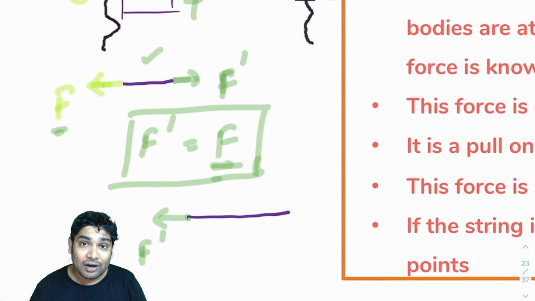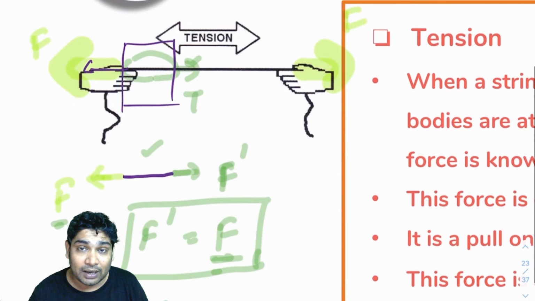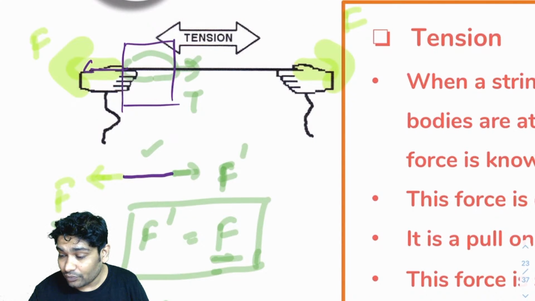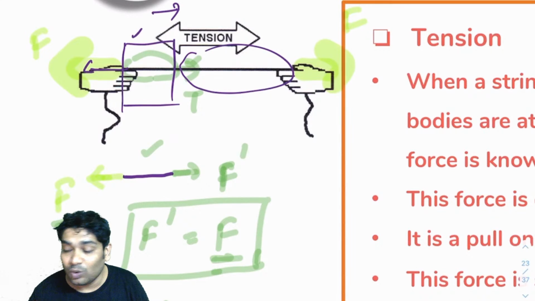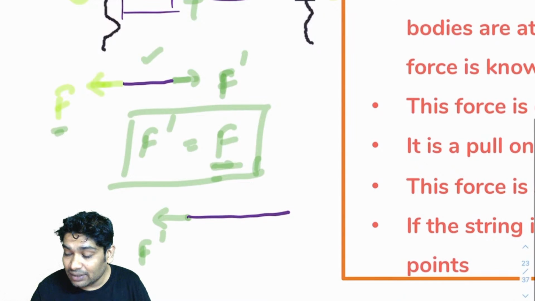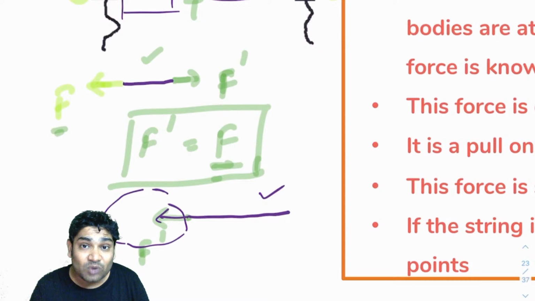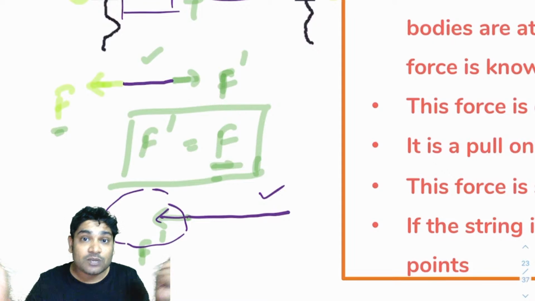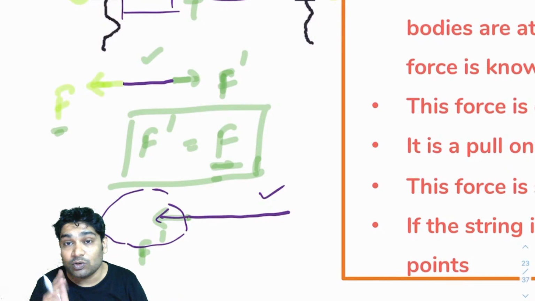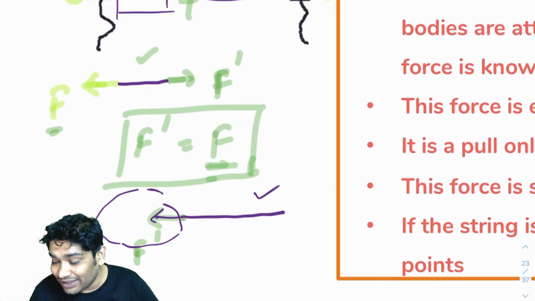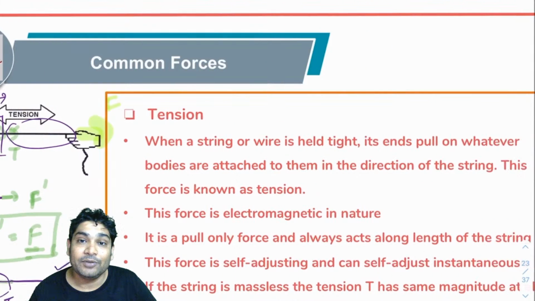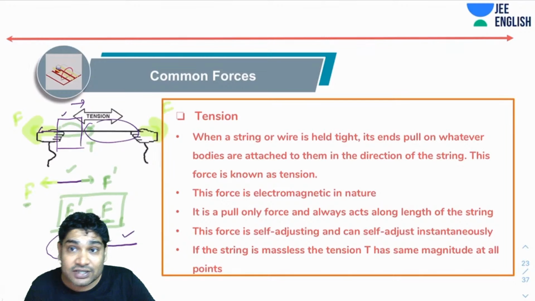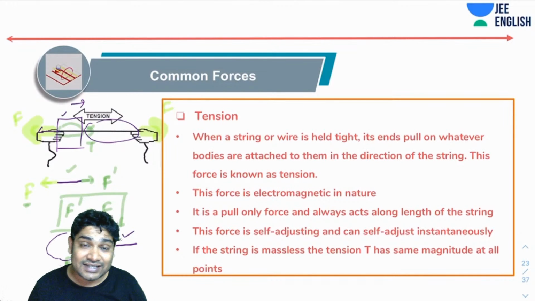So you see, every part of the string is pulling the other part. This part of the string was pulling this part towards itself. Similarly, the part of string here is pulling this string towards it. So this is what happens when you make a string tight. Every small part of the string starts pulling the other part towards it. This is what tension force is. Now you usually represent this by T. It is a self-adjusting force, and again this can also self-adjust instantaneously.